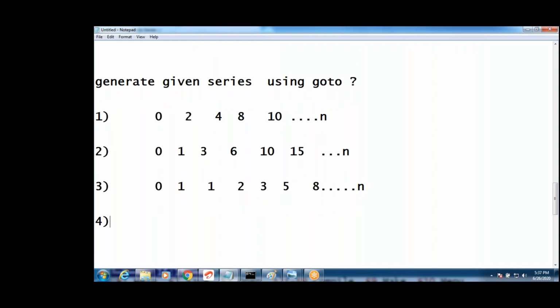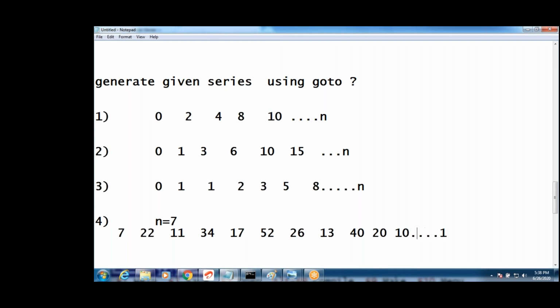Fourth one. Yeah, remember this is somewhat difficult. For example, n is 7, I entered. I want output like this: 7, 22, 11, 34, 17, 52, 26, 13, 40, 20, 10. Yeah, the same process continues till 1, we will get 1.